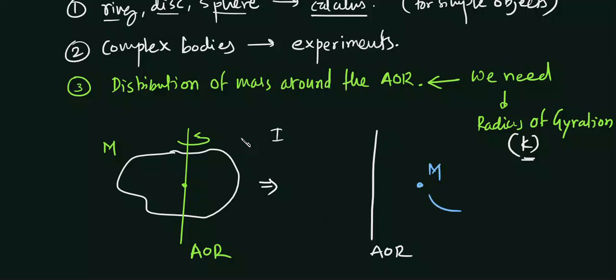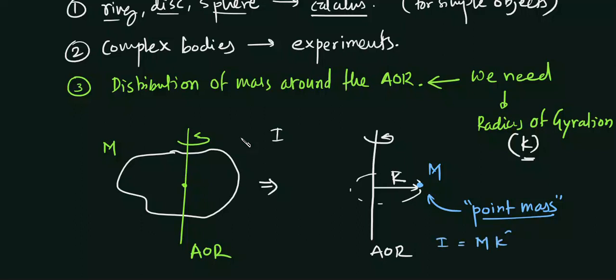I have converted this whole body into a point mass, kept at some radius called K. Now it is similarly being rotated, and I can say the moment of inertia of this body can be written as m k square.